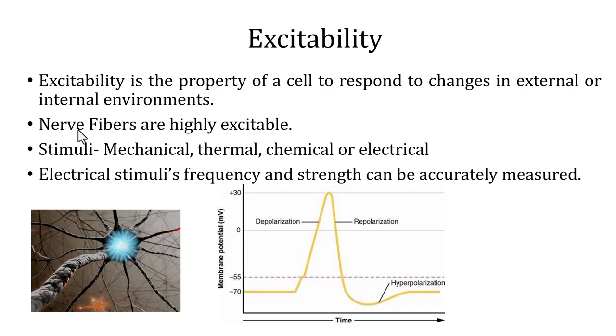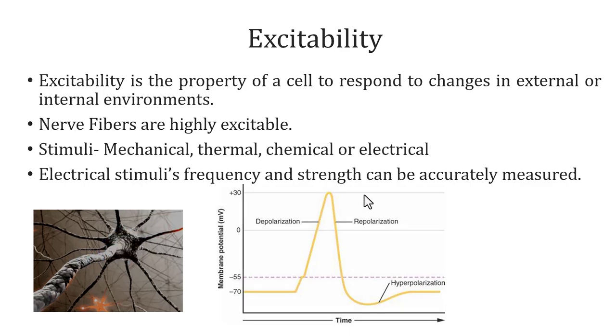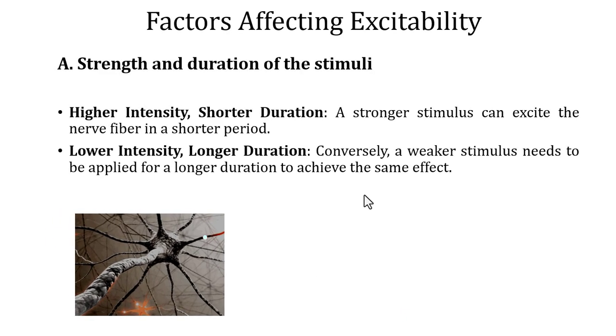When an electrical stimulus is used to excite the nerve fibers, they can be easily manipulated in terms of frequency and strength. So whenever we talk about nerve fiber excitation, we usually mean electrical signals, because we can easily manipulate electrical signals with strength, frequency and duration and study the response.